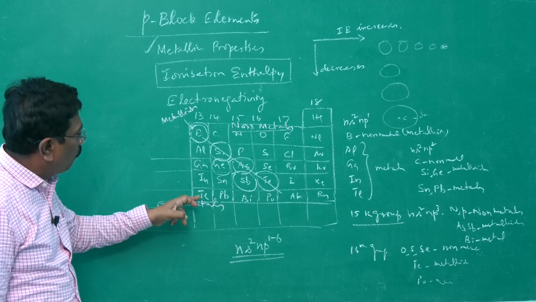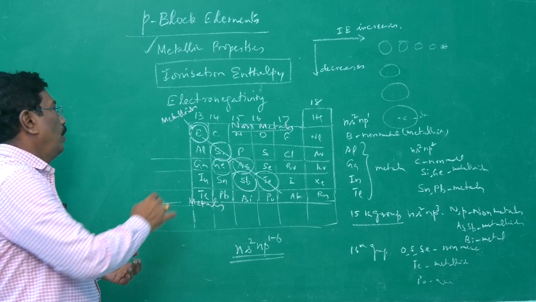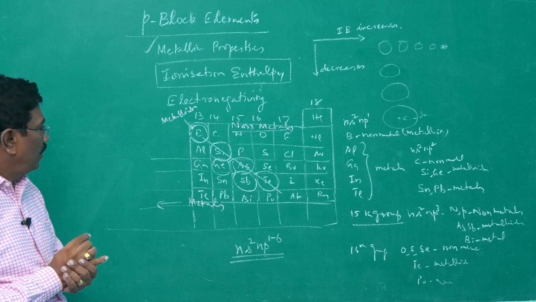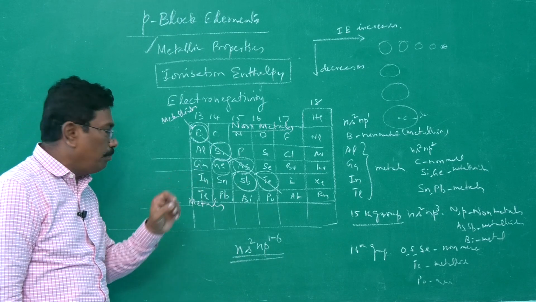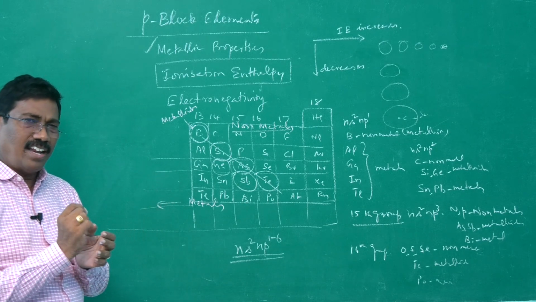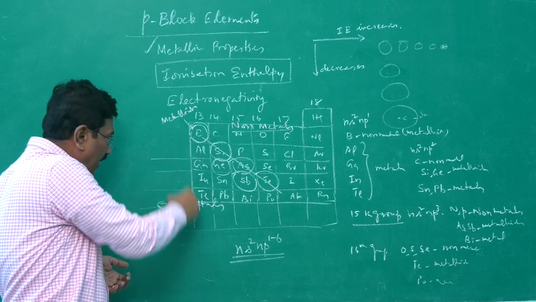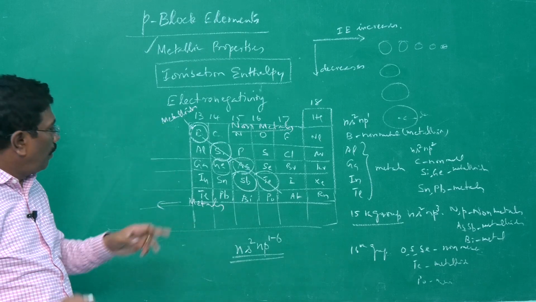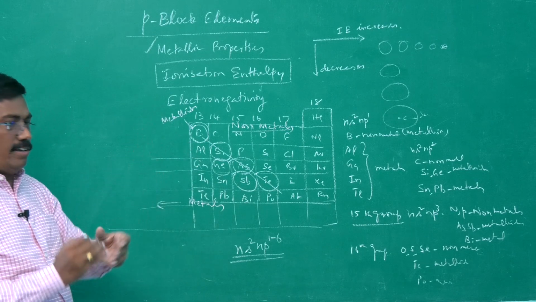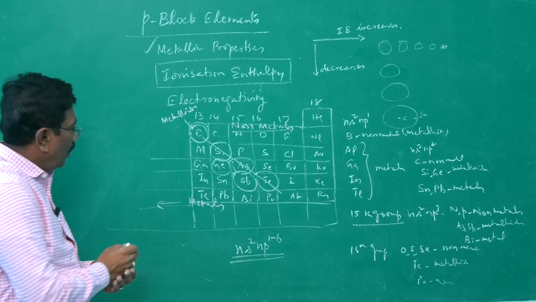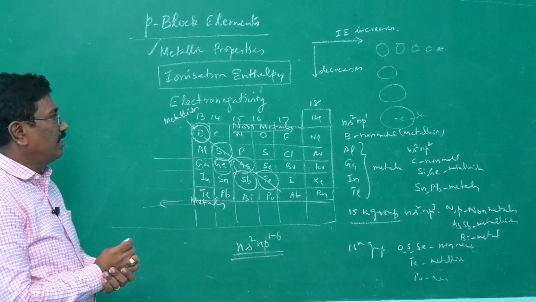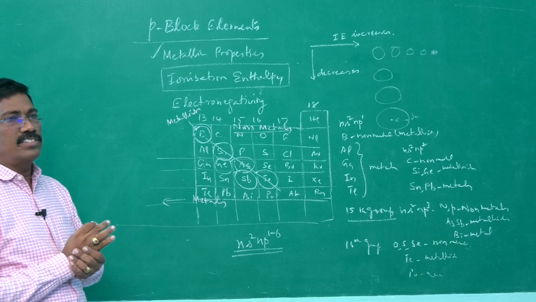Let me go in for the 13th group. Boron to aluminum, yes, ionization energy decreases. But when we go in for gallium, we find a slight discrepancy. There is a slight increase in ionization energy. Usually it should decrease greatly, but there is not much decrease, or more or less the same, or a little bit higher in the case of gallium. Likewise, when you go in for thallium also, there is a little bit of increase in ionization energy, or not much decrease in ionization energy.